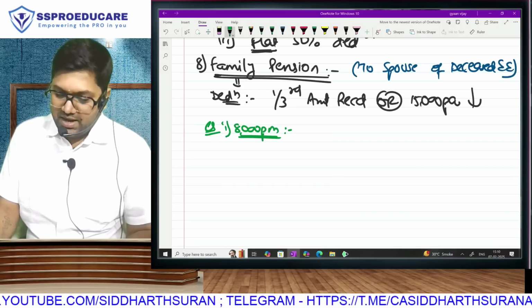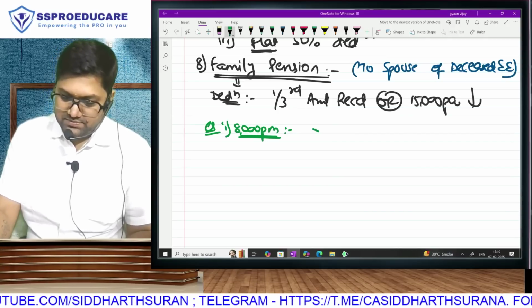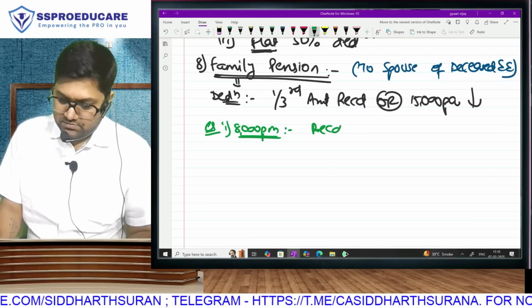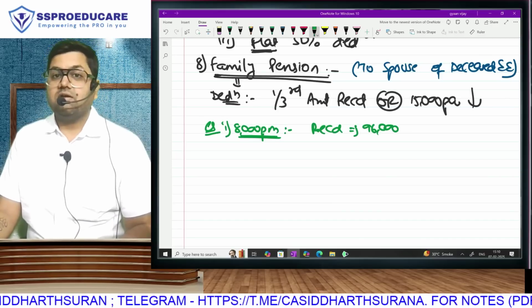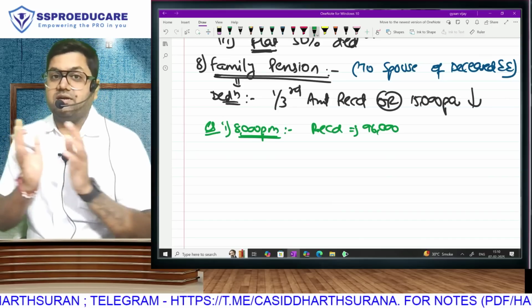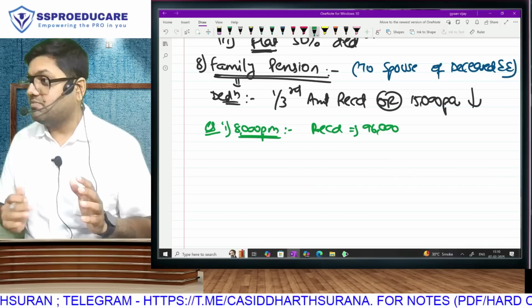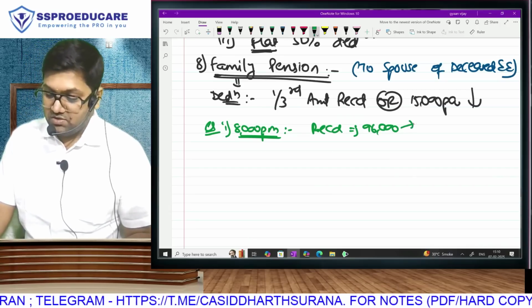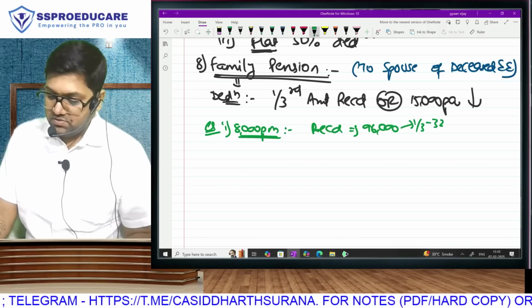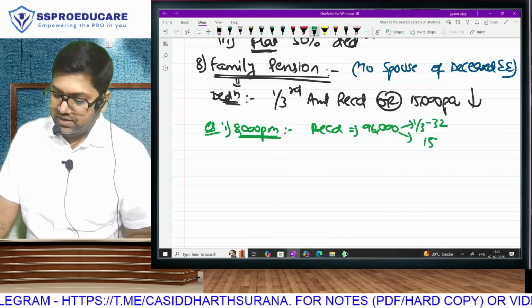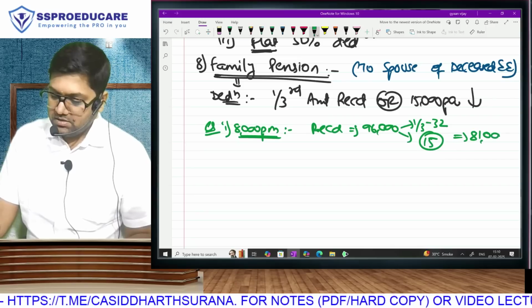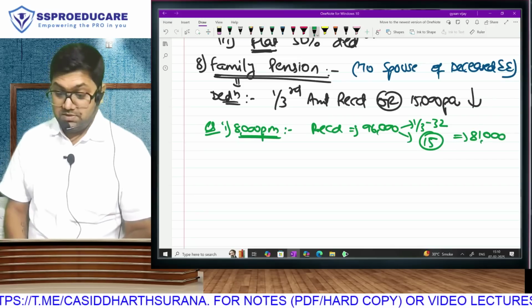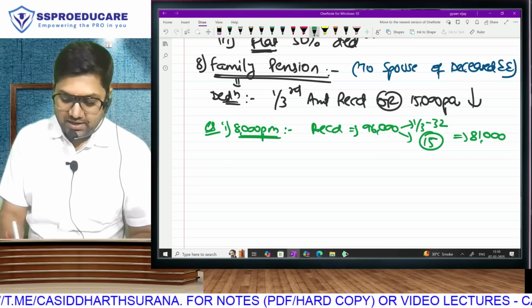Therefore, the amount that grandmother has received is 96,000. कोई मस्त है. 15,000 per annum का deduction they are doing against 1/3 of monthly amount. मस्त है. What is 1/3 of this? 32. What is the other amount? 15. Lower of them 15. So 96 minus 15, 81,000. Hey Bhagwan. Second attempt.